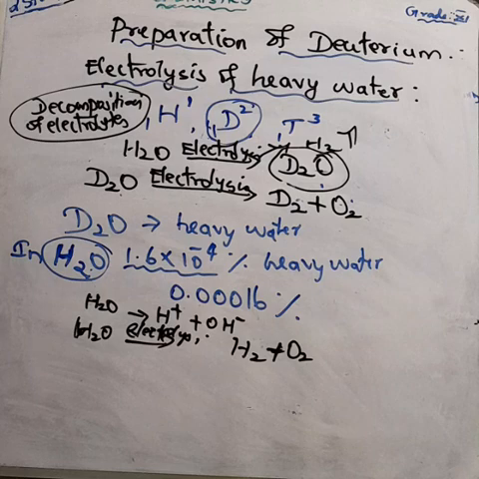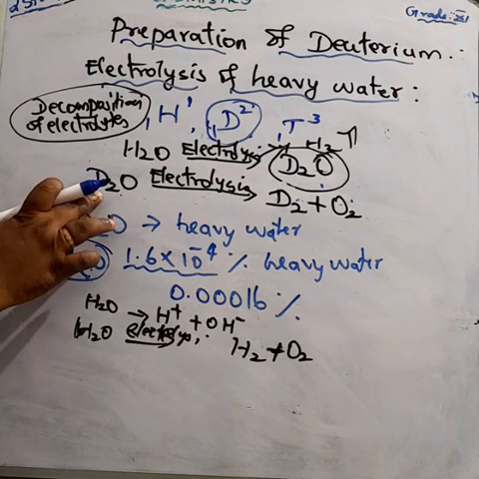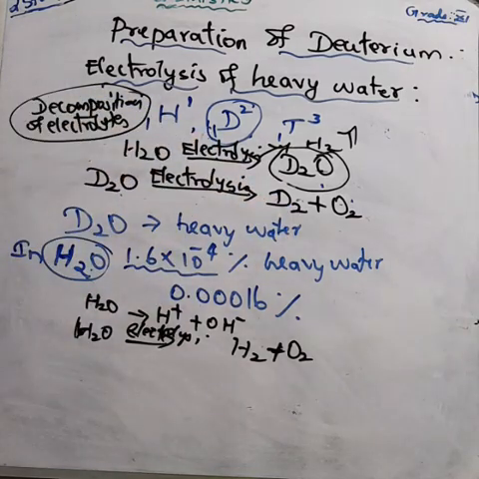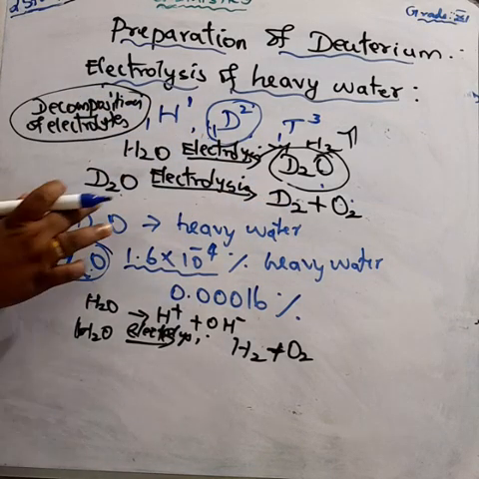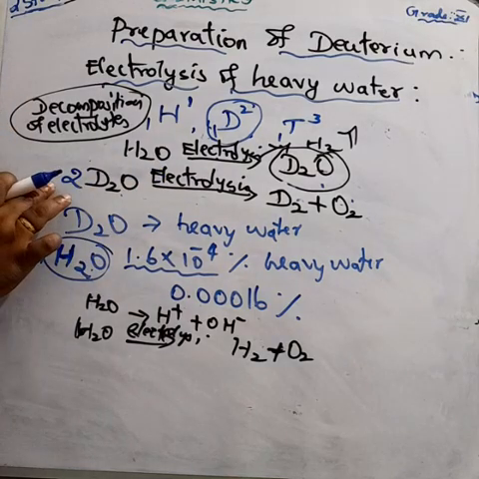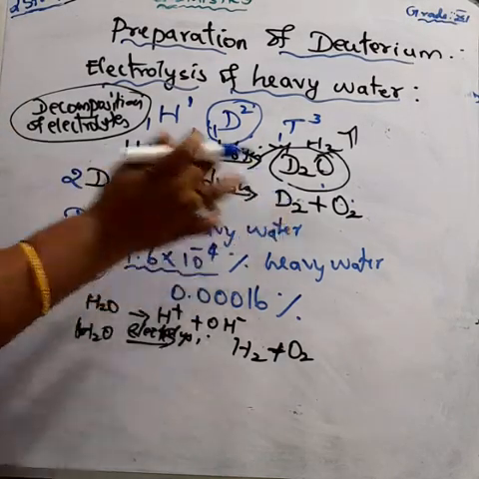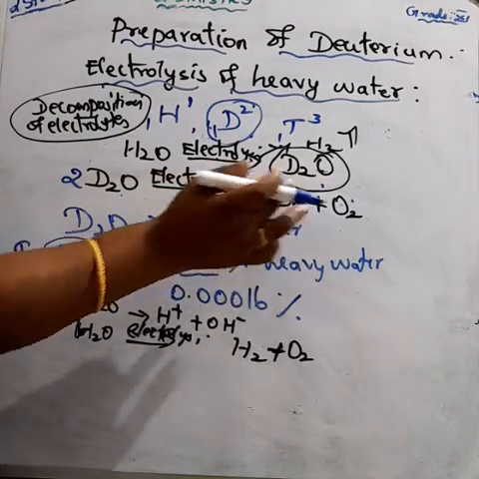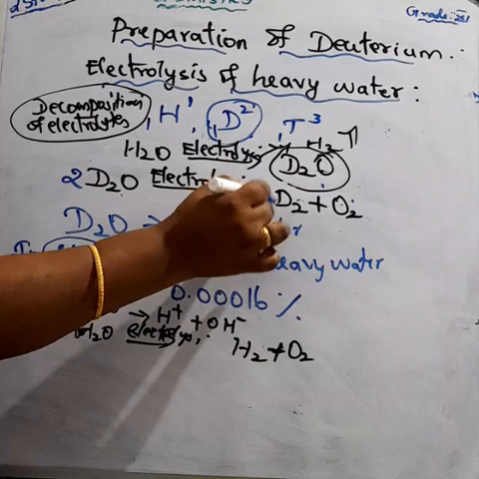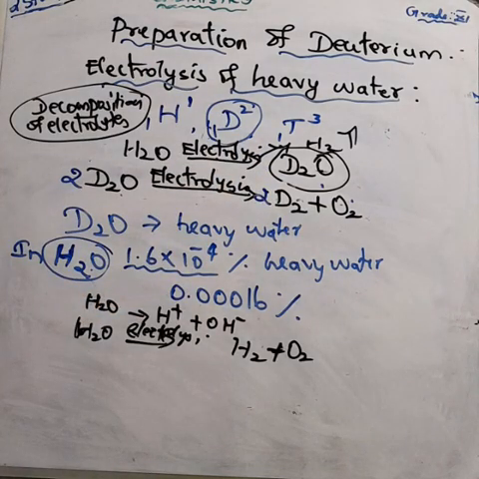Here 2 deuterium atoms, here also 2 deuterium atoms, but oxygen here is 2 and here only 1, so we make it 2. Now deuterium is 4 here, so we make it 2 here. This is the preparation of deuterium.